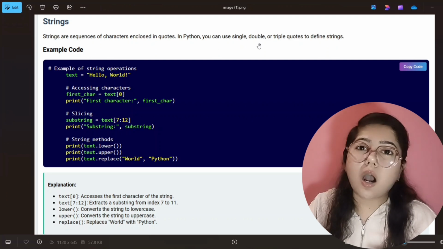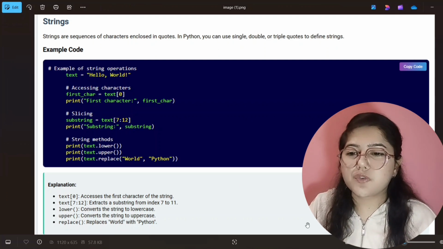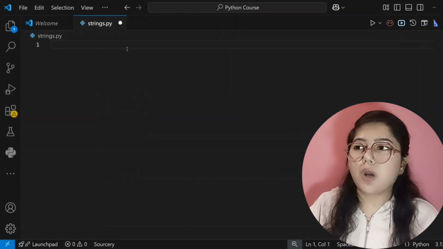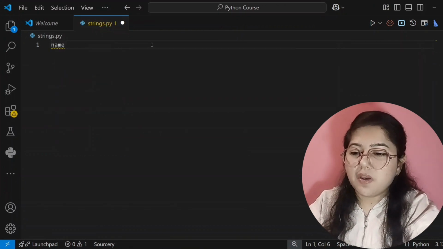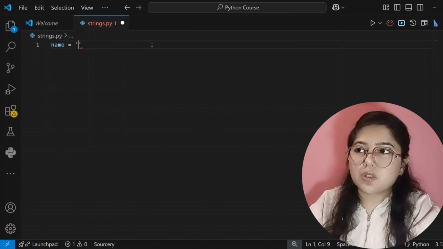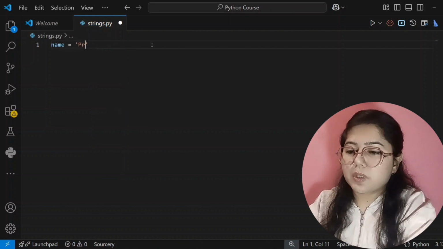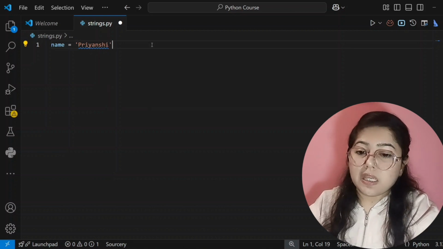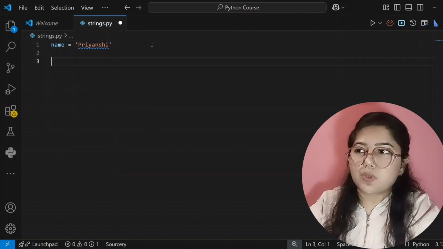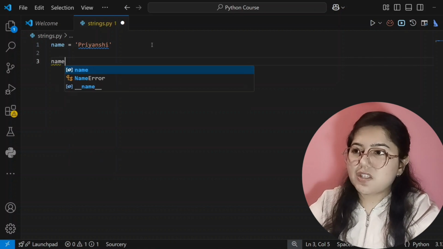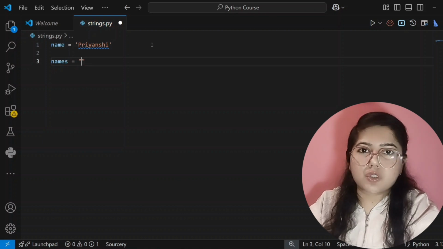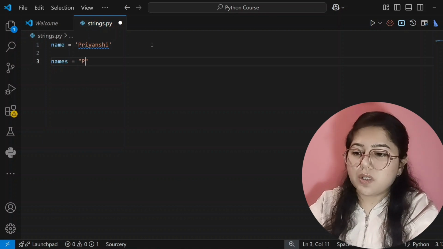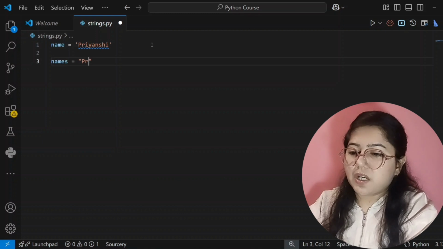So when can we use each and how can we use it? Let's see in Visual Studio. First I will show you how to write a string inside single quotes. For that I'm creating a variable called name, where I'm storing my name, using single quotes, and I'm storing Priyanshi. Now the second type is double quotes. I am giving it the variable name names, and inside double quotes you write your string, that is Priyanshi Rathore.